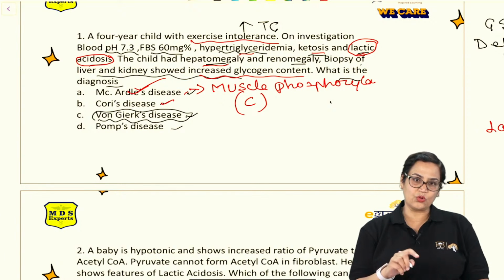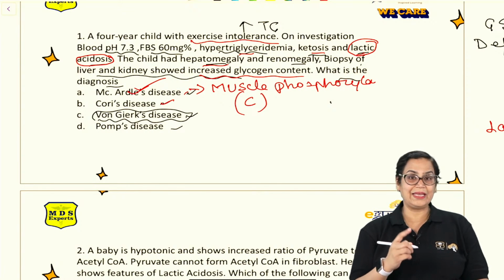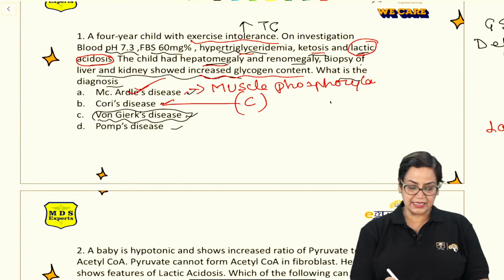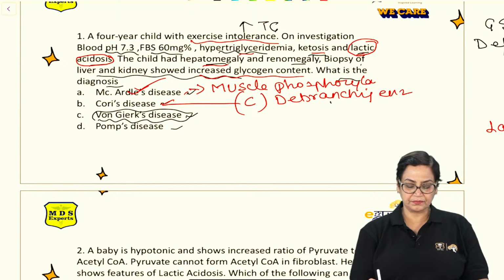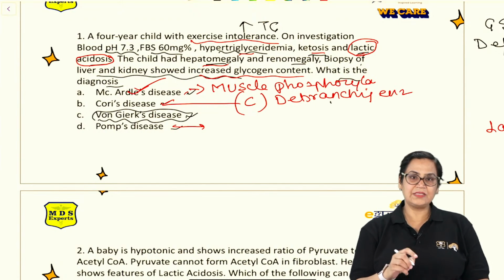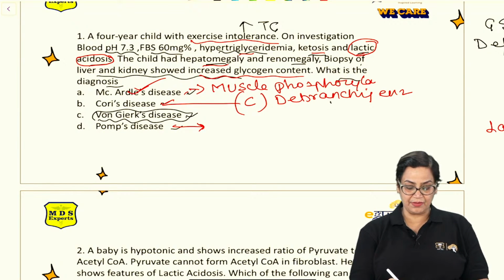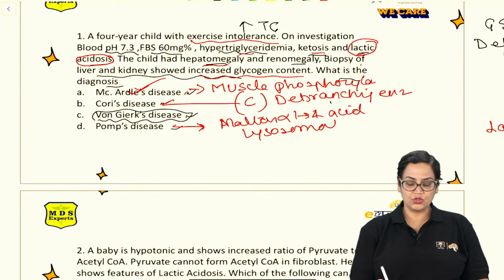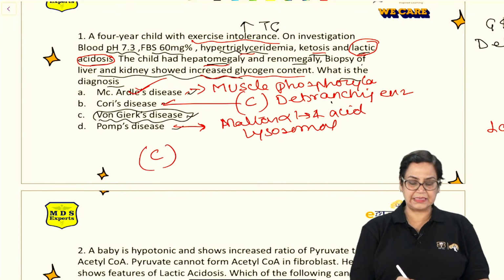Then Cori's disease. Cori's disease is also, if you remember the mnemonic A, B, C, D, E. Cori's disease is due to the absence of branching enzyme. Pompe's disease is because some part of glycogenolysis takes place in the lysosomes also. So in Pompe's disease, we can say the deficient enzyme is alpha 1,4 acid maltase, lysosomal. Right? So here the answer is C, Von Gierke's disease.